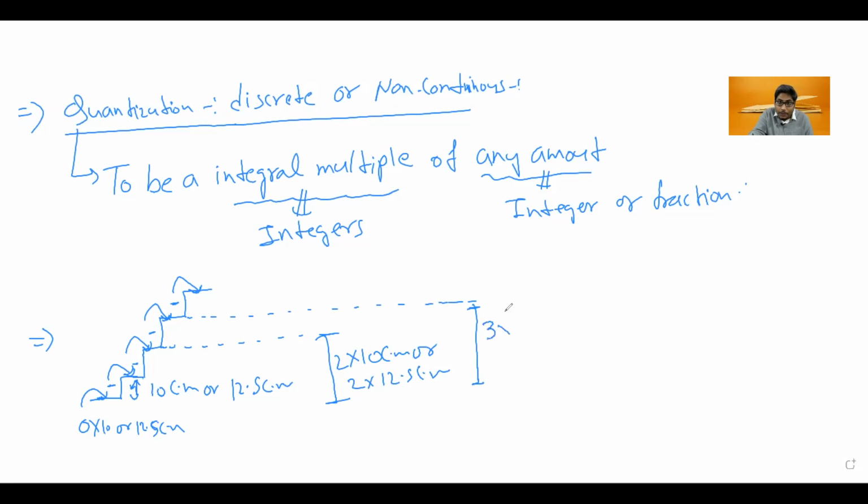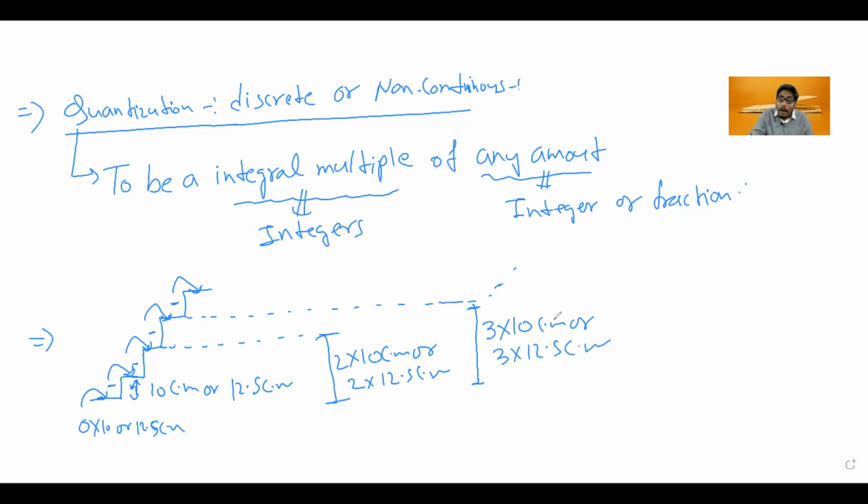This height is 3 into 10 centimeter or 3 into 12.5 centimeter, and we can keep moving like that. So the heights have a particular pattern. All the heights will be an integral multiple of 10 or 12.5 centimeter, that is 1 time 10 or 2 times 10 or 3 times 10 or any integer times this amount.